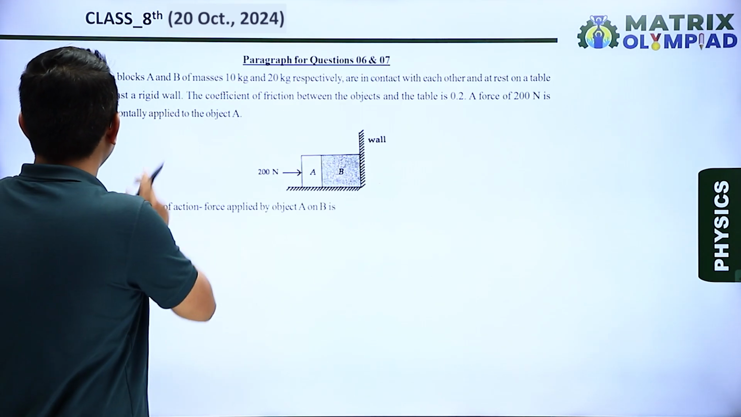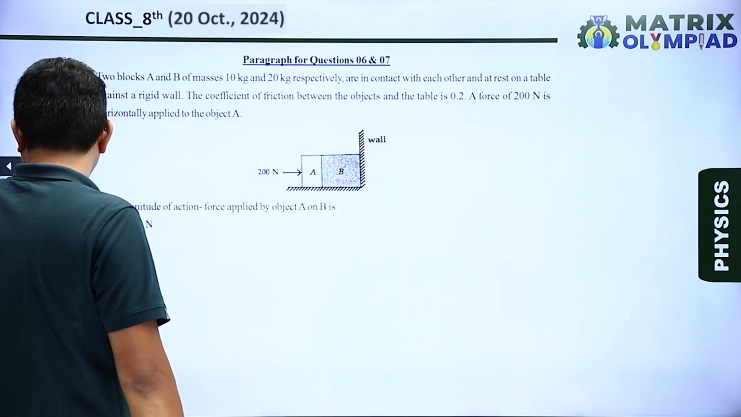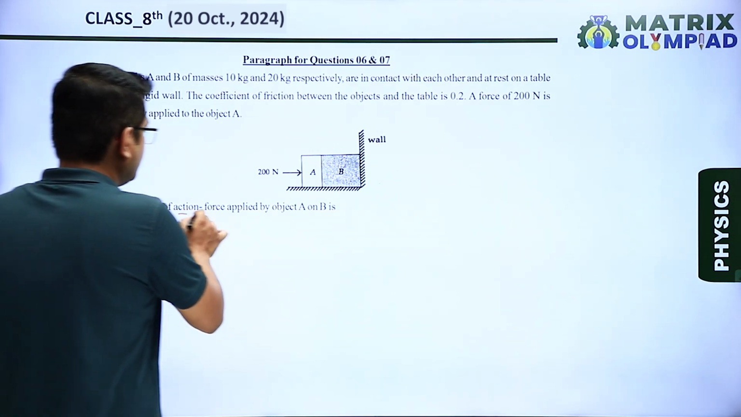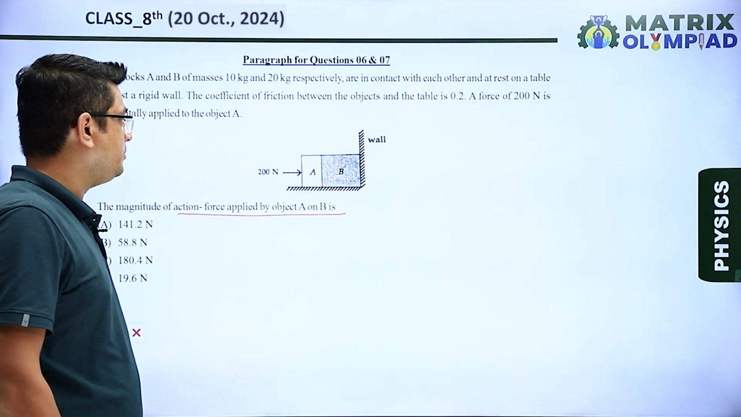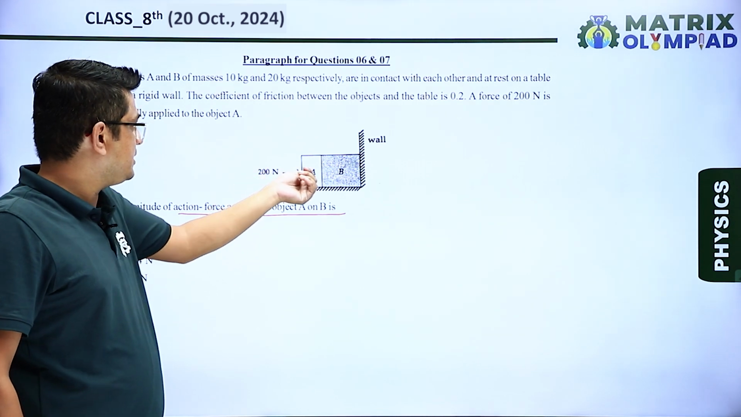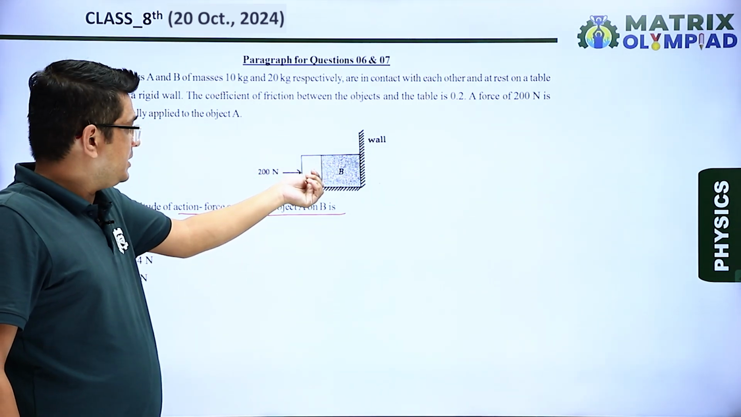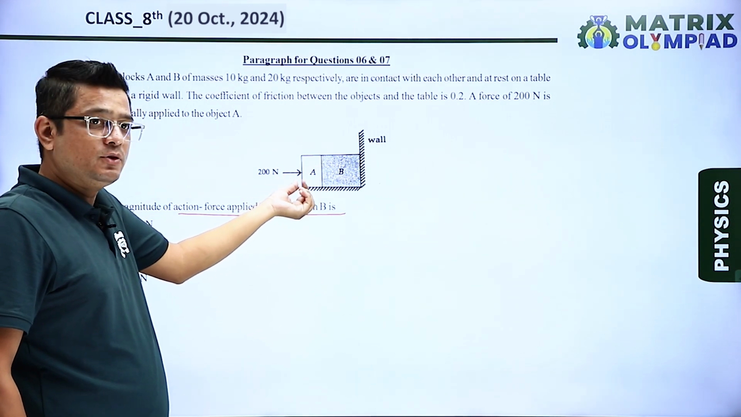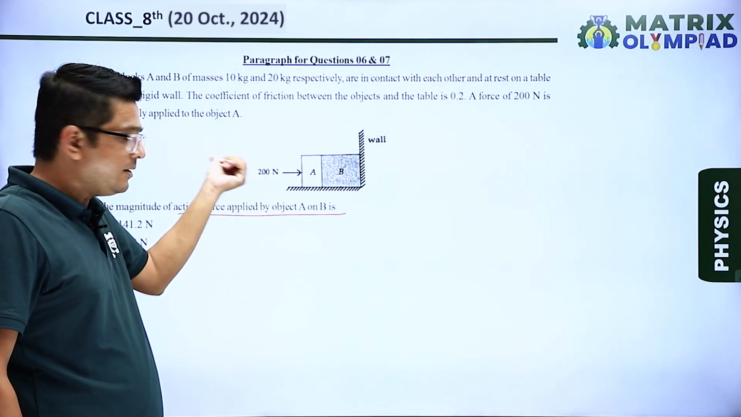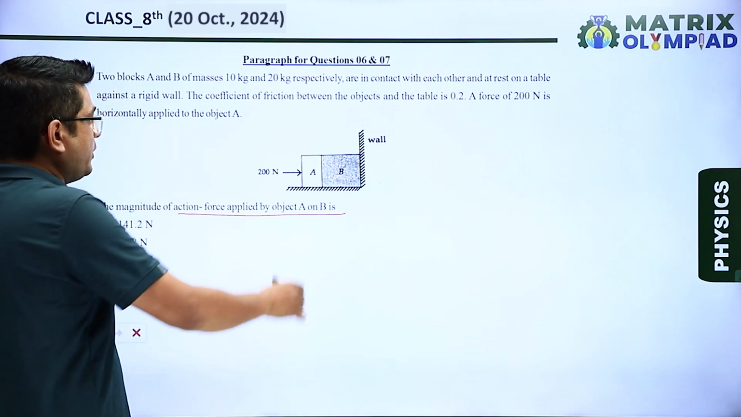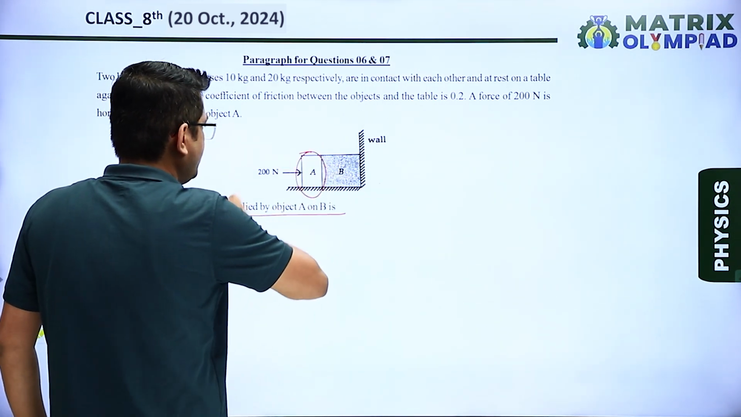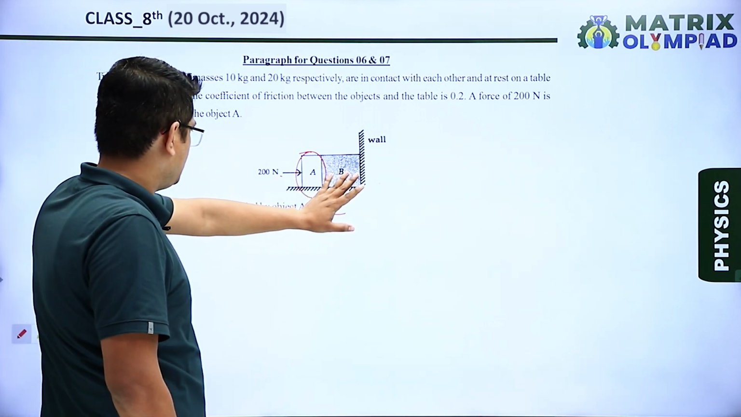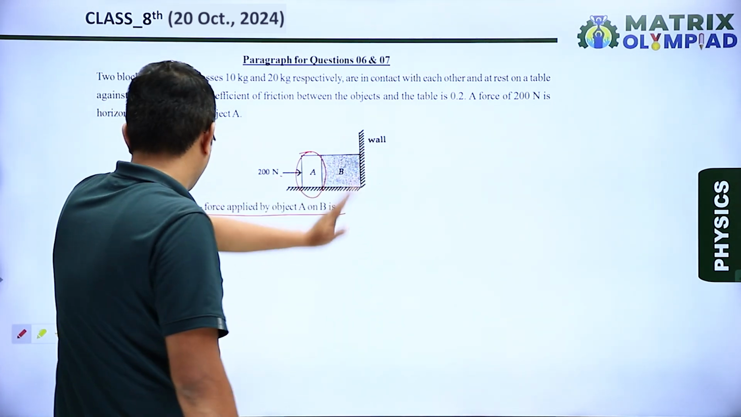Next question, which is based on the same paragraph, and the question is the magnitude of the action force applied by object A on B. So we know that 200 Newton is applied on A, but object A experiences some friction force which is opposite to the direction of the 200 Newton force. So we have to find the friction force acting on A, which will be subtracted from 200, and that will be equal to the force applied on B.